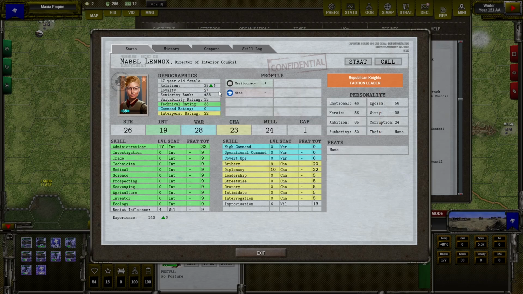And another point worth mentioning: if the leader relation is low and they are ambitious or heroic, they have a higher chance to rebel against us in the future. So watch out for heroic and ambitious leaders who are unhappy, as they may cause problems.